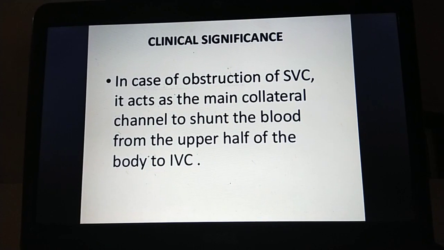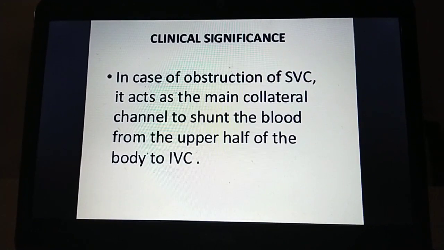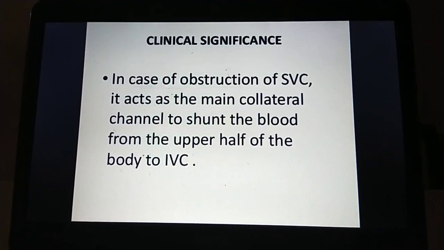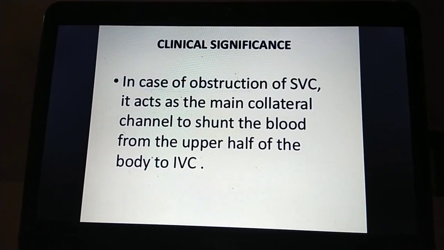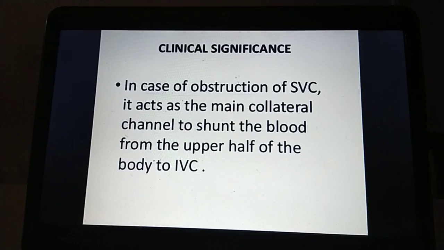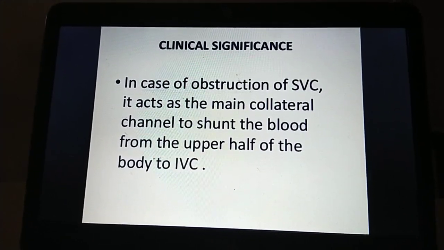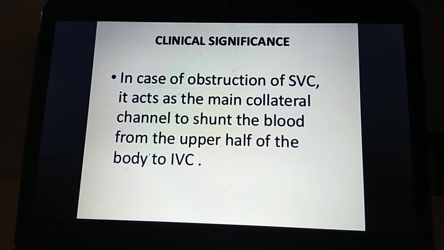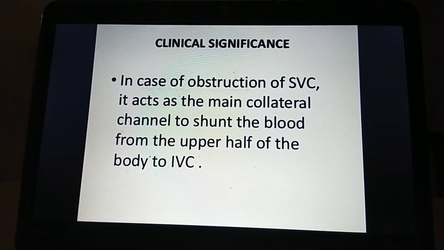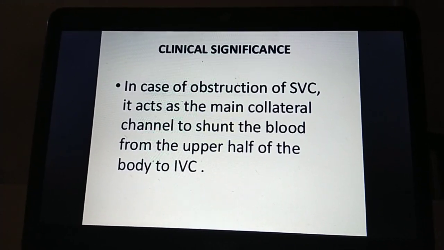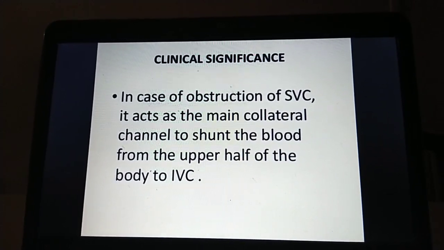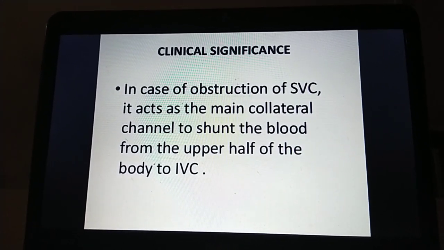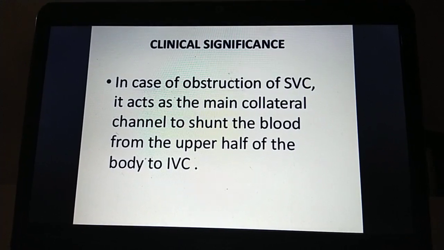The hemizygous vein is half of the azygous vein and is present on the left side. It mirrors the lower azygous vein and is present up to the level of T5 or T6. At the level of T5 or T6 it crosses and joins the azygous vein.